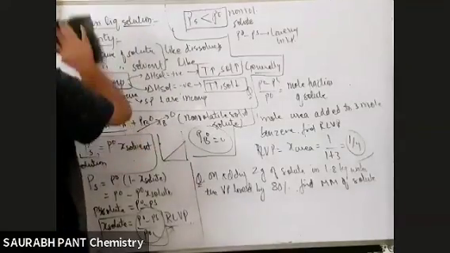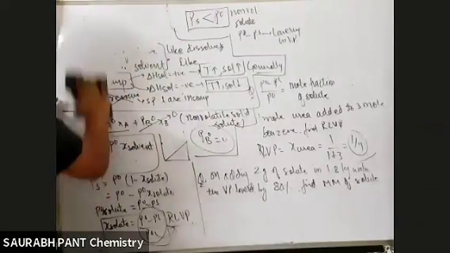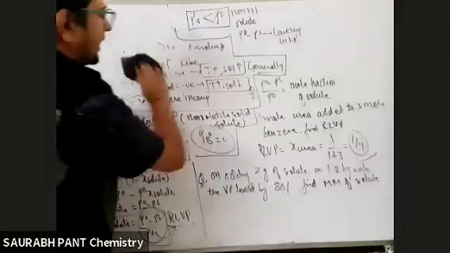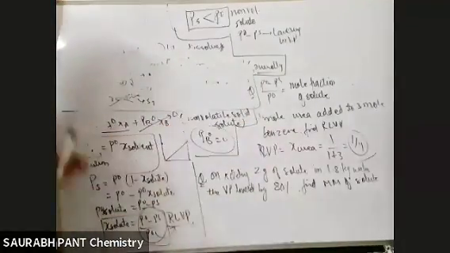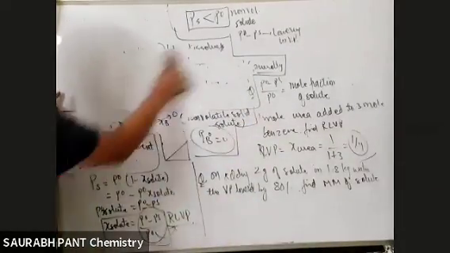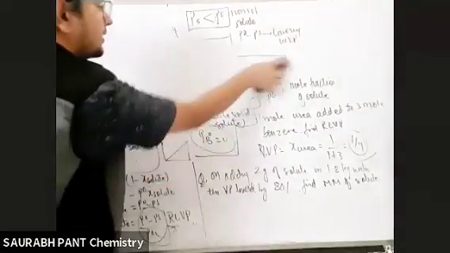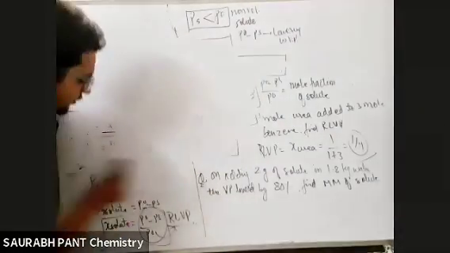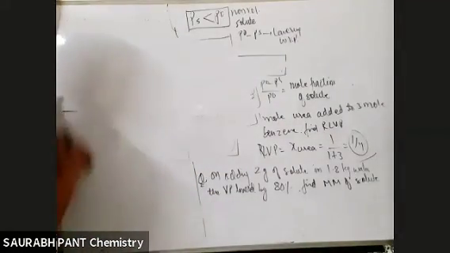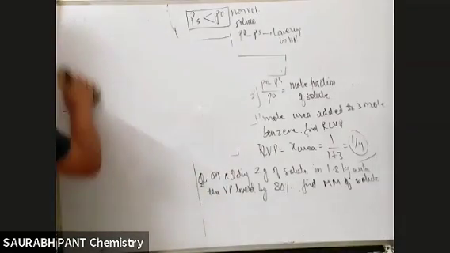Practically, keep this in mind: all the colligative properties that you are going to read have only one objective. What? Using them we find the unknown molar mass. We always find the unknown molar mass. Whichever solute they are adding, that solute's molar mass we need to find for any colligative property.